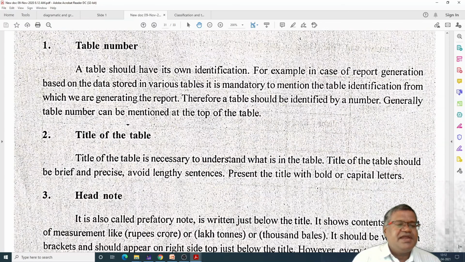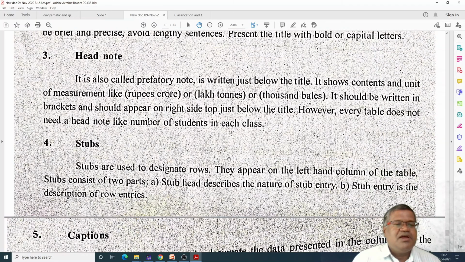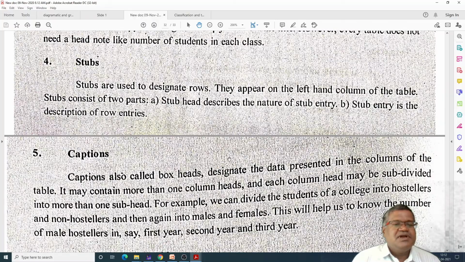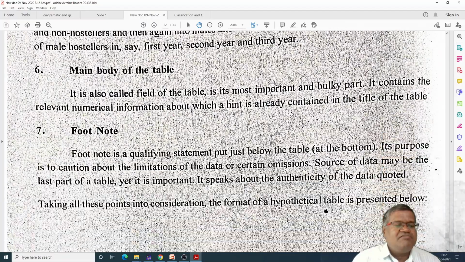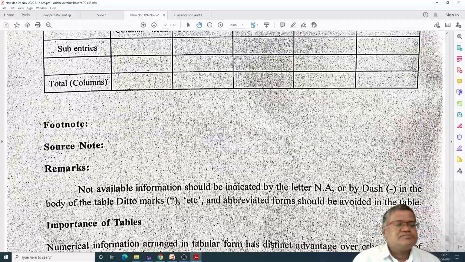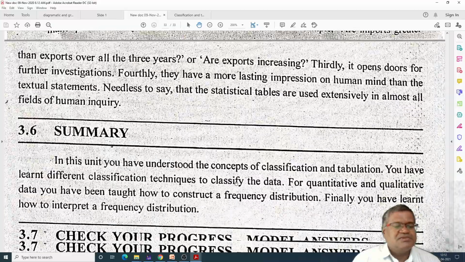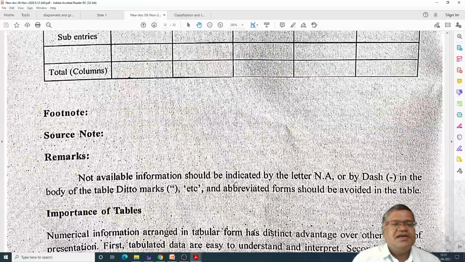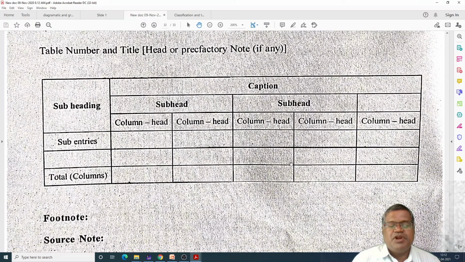A table should contain table number, title of the table, head note, stubs, captions, main body of the table, footnote. This is the model table: subheadings, column head, captions, footnote, source note, like that. This is the complete structure of a table.